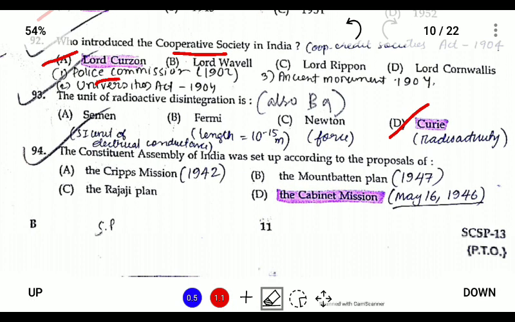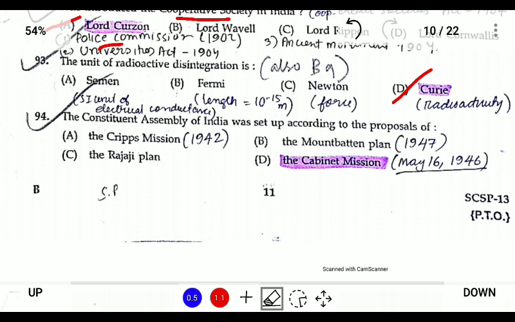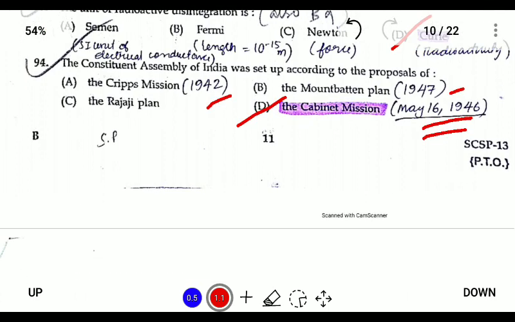Next, 94. The Constituent Assembly was set up according to the proposals of the Cabinet Mission of 1946. The Mountbatten Plan is 1947. Cripps Mission was 1942. Rajaji Plan of 1946. So if we see this, the Cabinet Mission Plan put forward the setting up of a Constituent Assembly.